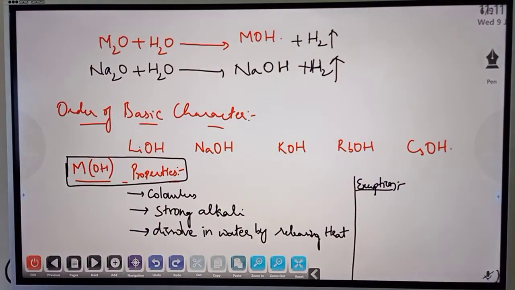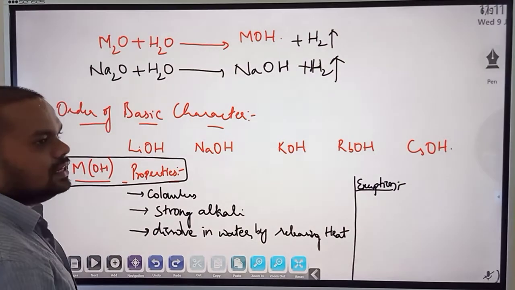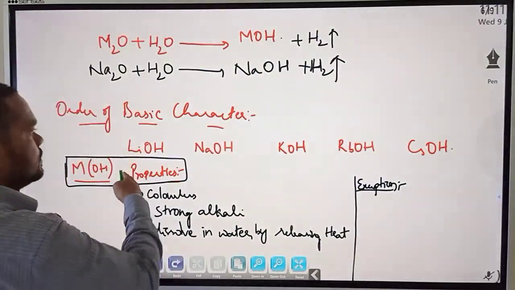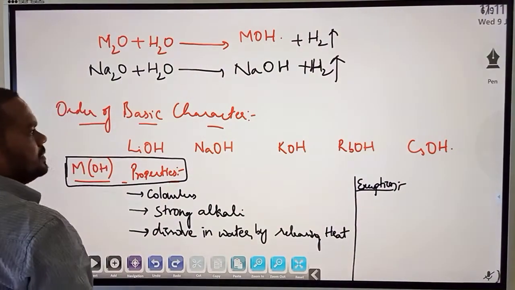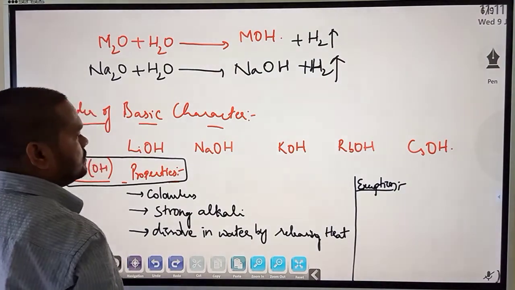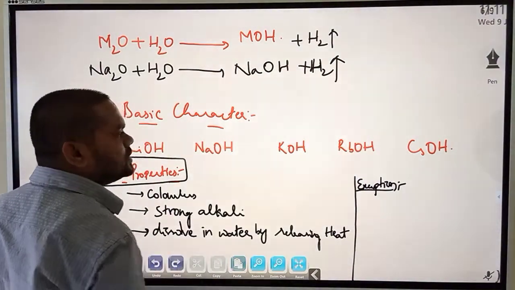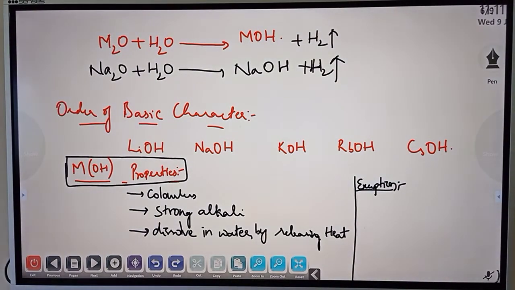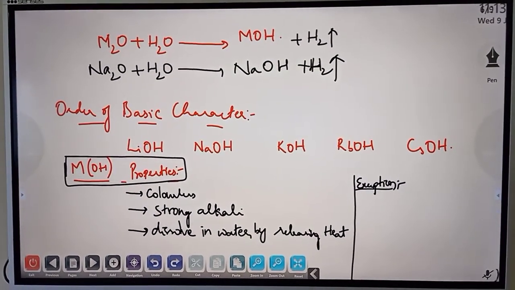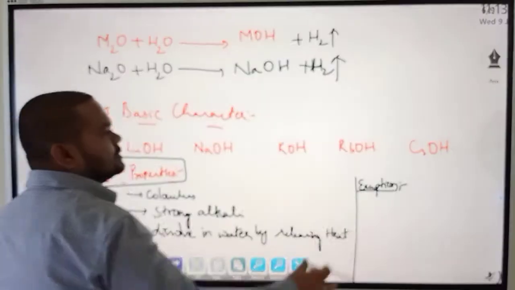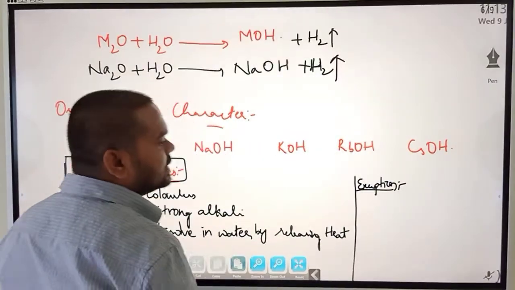That's why, if you talk about the order of basic character from top to bottom of lithium, sodium, potassium, rubidium and cesium, what will happen? Think, all of them are metals: OH, OH, OH, OH and OH. So I hope you thought lithium hydroxide is least basic, cesium hydroxide is more basic in nature. Yes or no?